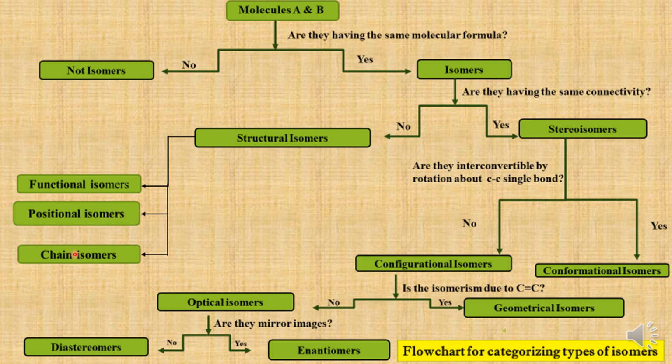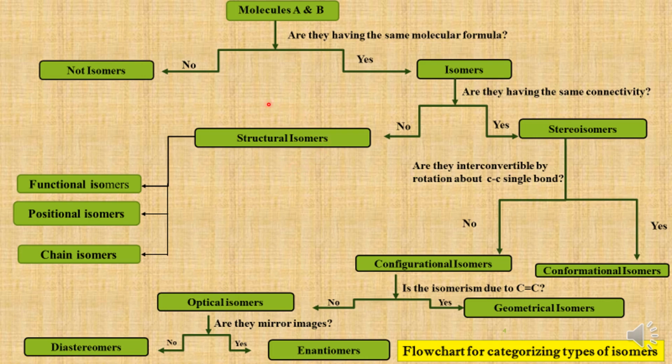Now chain isomers. Let us consider n-butane and isobutane. n-Butane has all 4 carbon atoms in a straight chain, whereas isobutane or 2-methylpropane has a 3-carbon parent chain with a methyl branch at the second carbon. So in n-butane, the parent chain has 4 carbon atoms, and in isobutane, the parent chain has only 3 carbon atoms and a branching methyl group.